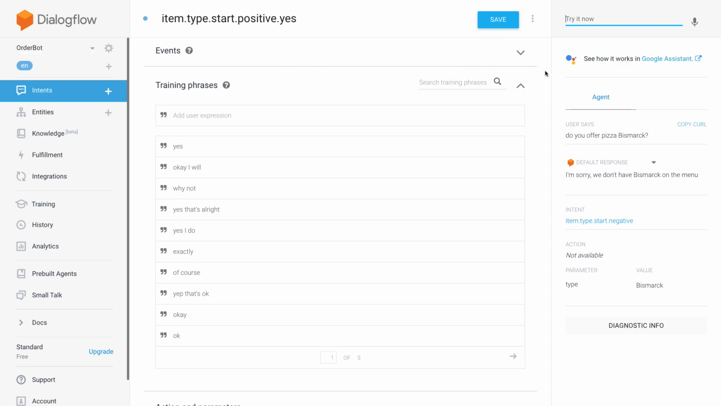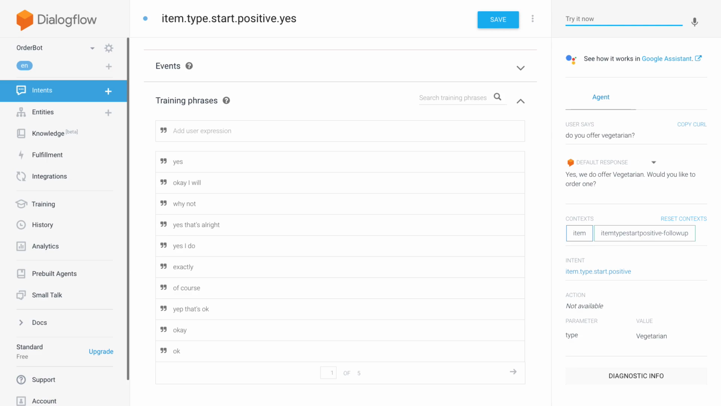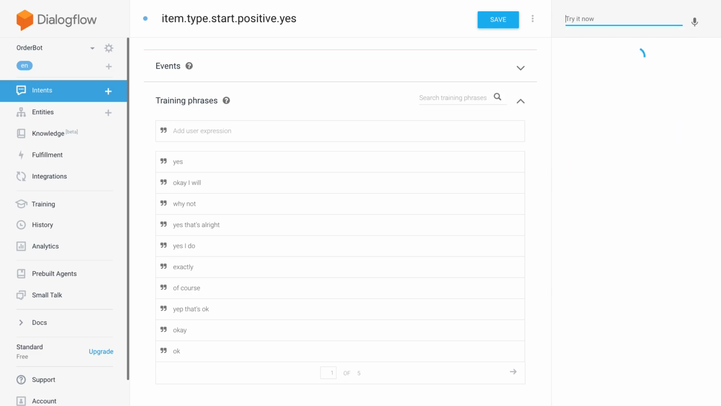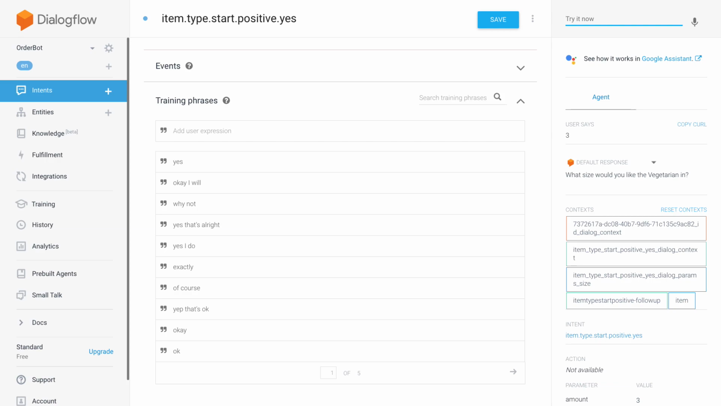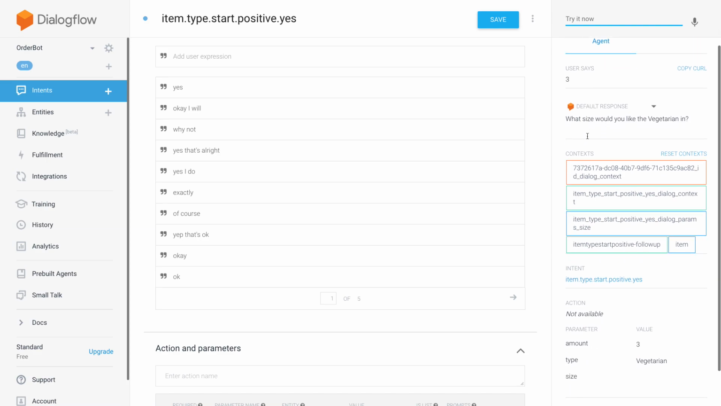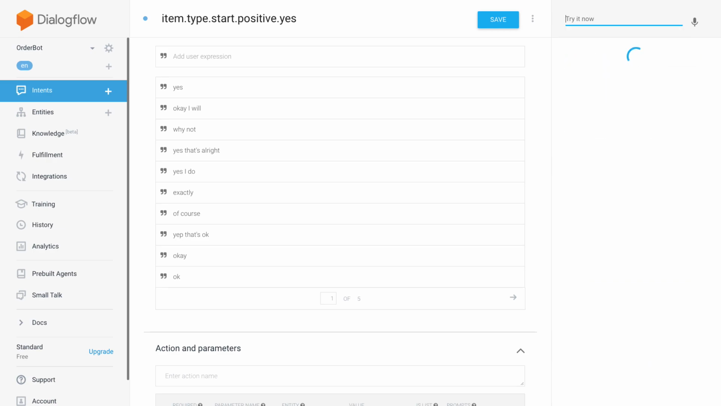Yep, sounds about right. And then do you offer vegetarian? Yes, we do offer vegetarian. Would you like to order one? Yes. And then it's asking us how many we would like. And actually, without providing any further training phrases, it already grabbed the number here, so that's pretty great. And what size would you like it in? Normal. Let's see if that works as well.